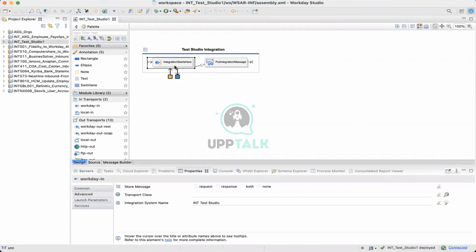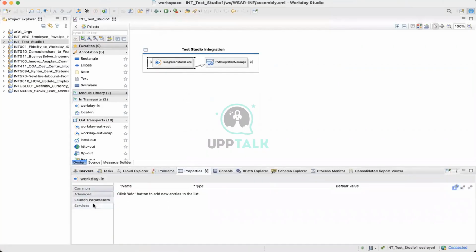Now let's see one more thing. Start here, the prop thing. You see the launch parameters. What is the launch parameter like? When you run a report, you get prompts, right? Same thing. In integration, you can give the user the ability that when someone runs it, it should prompt for some values. Like if you have run a core connector worker integration, it has these date parameters. Same stuff here, but here we can configure our own.